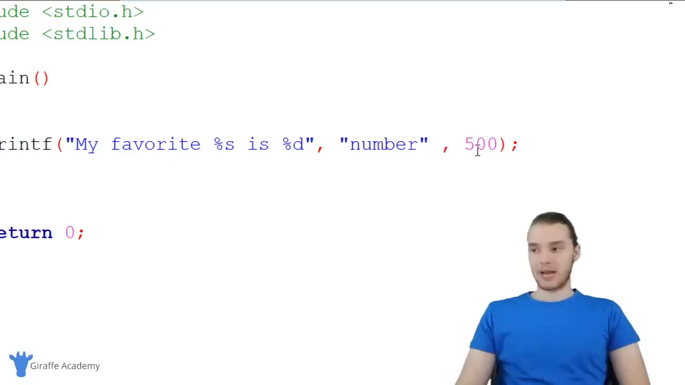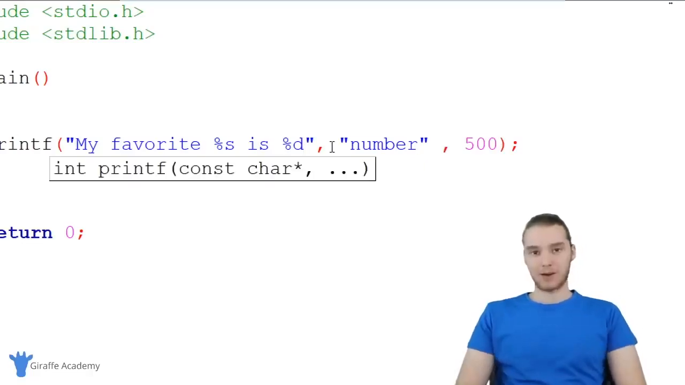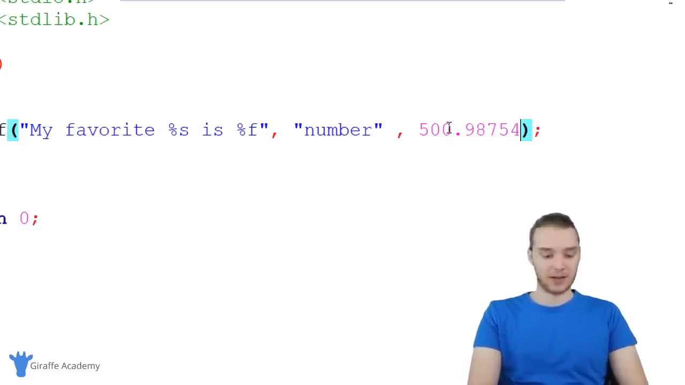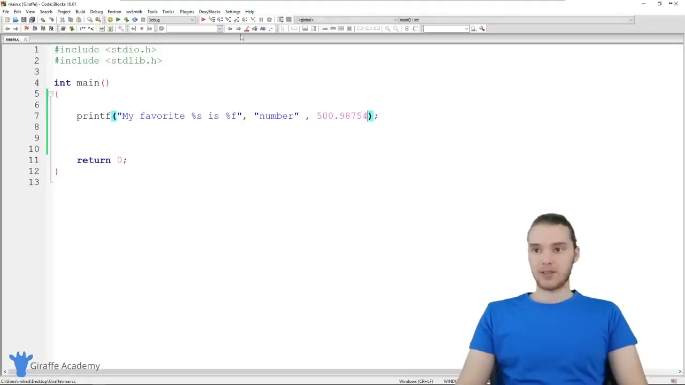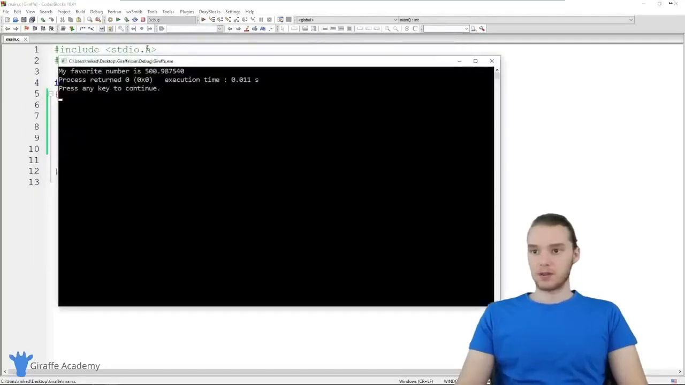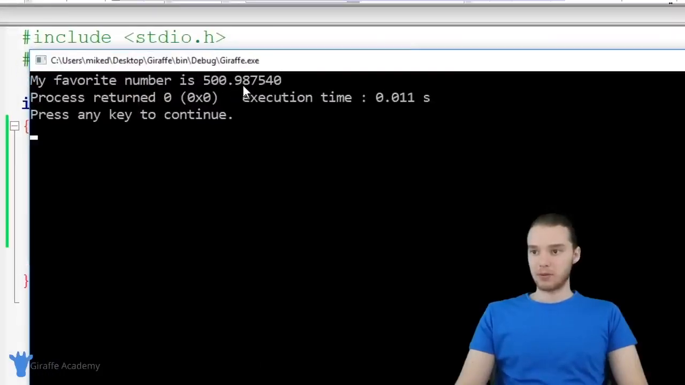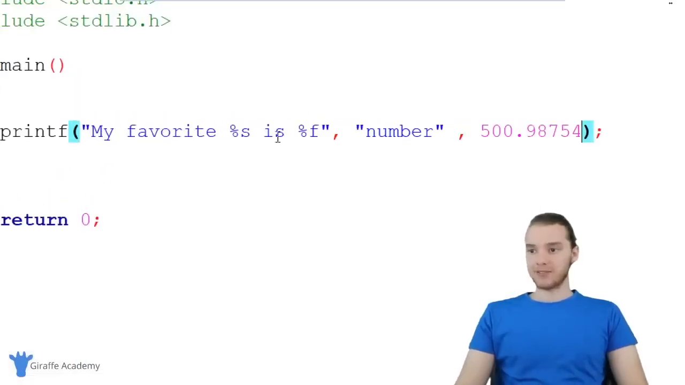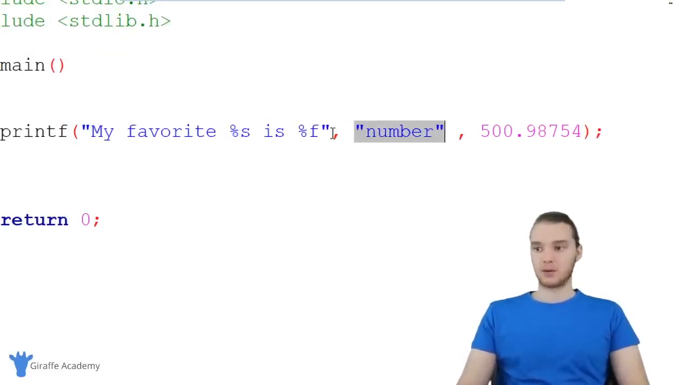%d will print out an integer like 500, but if we wanted to print out a decimal number, for example a double, we could say %f, and this is going to allow us to print out a decimal number. So I could say something like 500.98754. And now this is going to print this out onto the screen. And actually, I need to build this. So my favorite number is 500.9875540. So essentially, you can use these printfs and these format specifiers in order to include different data types into your output.